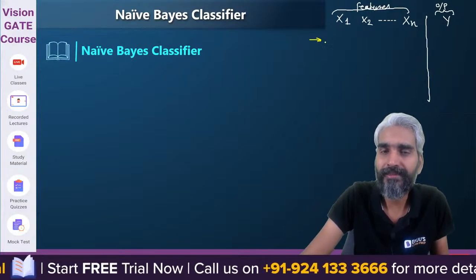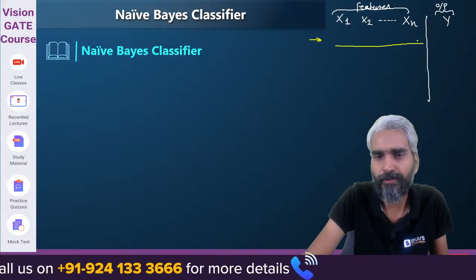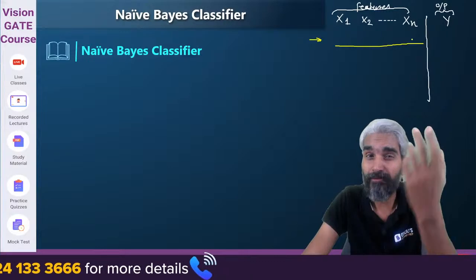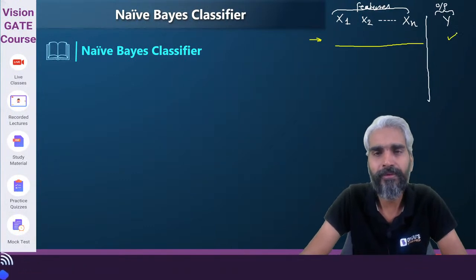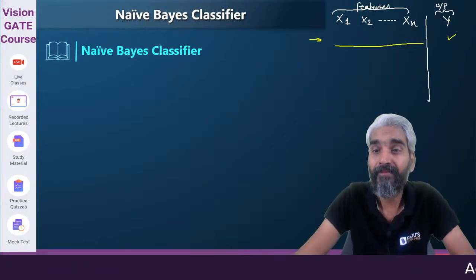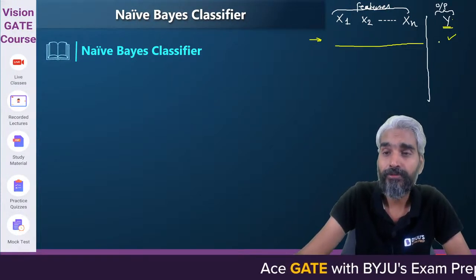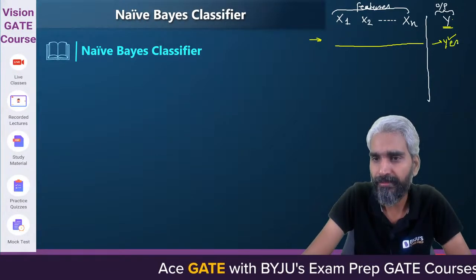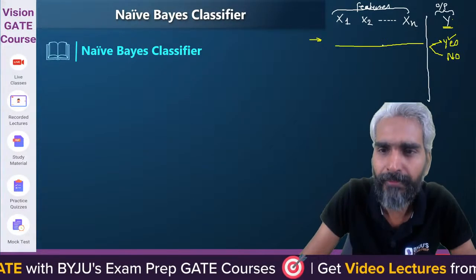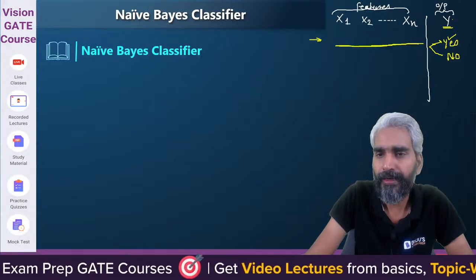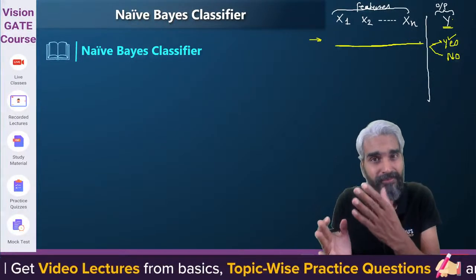So please try to understand that in any given data set, what will you have? You will have the values of x1, x2, x3 up to xn, and they will ask what is the probability of y. And we are saying it's a classification problem. So the output can either be yes or no. Let's assume that there are two classes. With respect to these input independent variables, the value of y may be yes, or the value of y may be no.